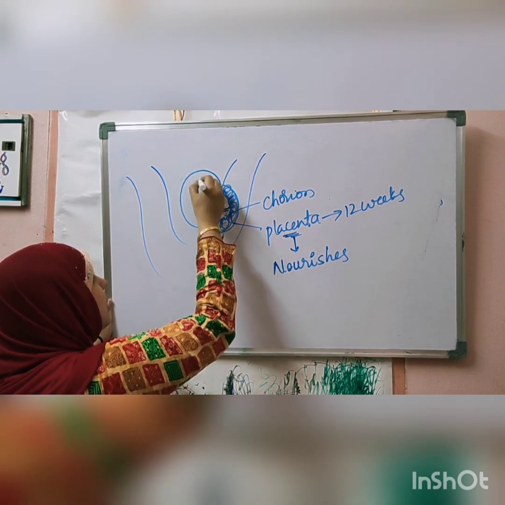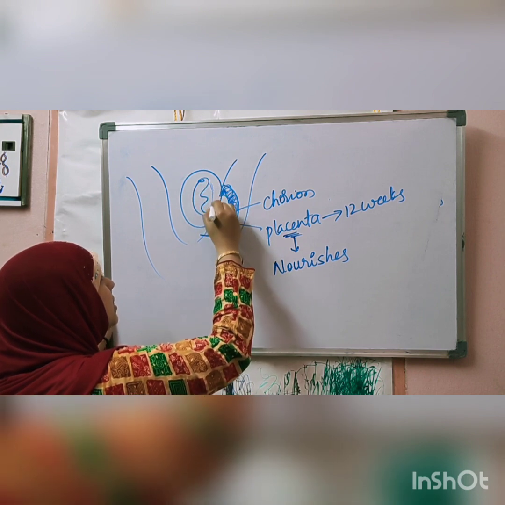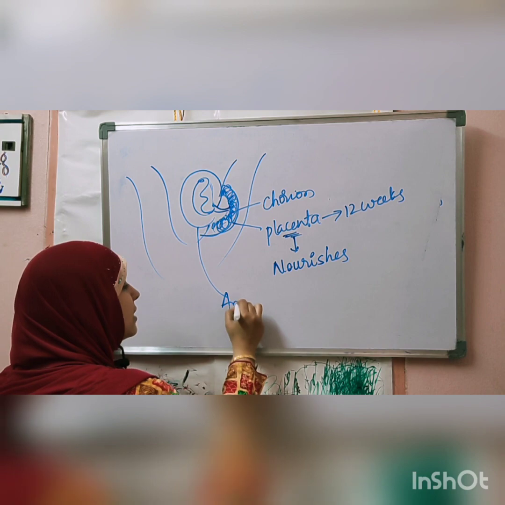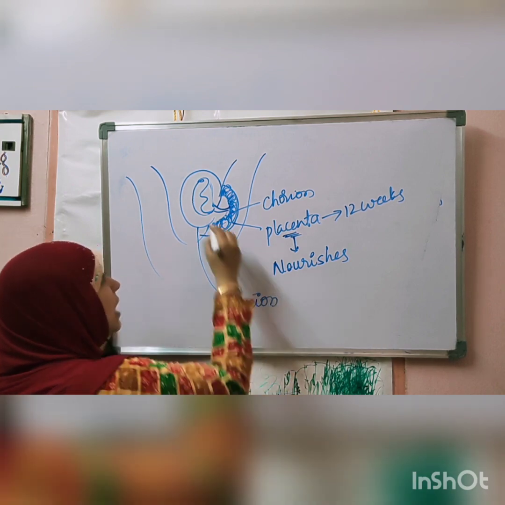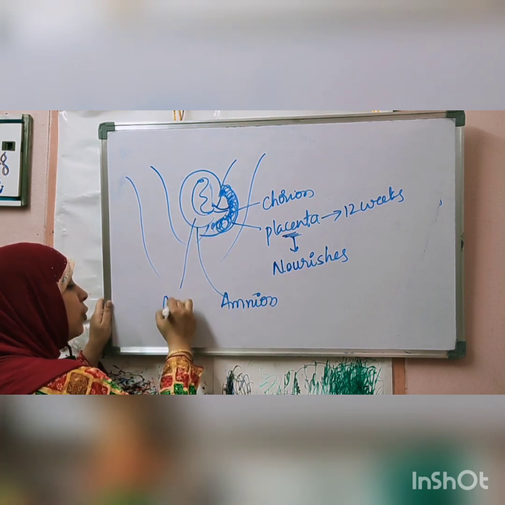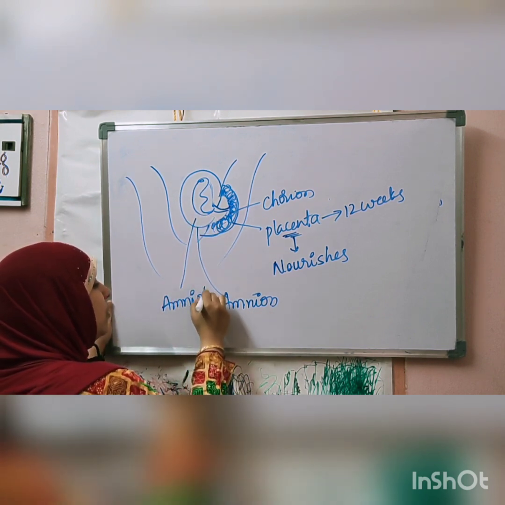This is the baby that is developing, and slowly one layer is formed. This is the third layer called the amnion. Around this baby, the amnion is formed. Inside this there is a fluid called amniotic fluid.